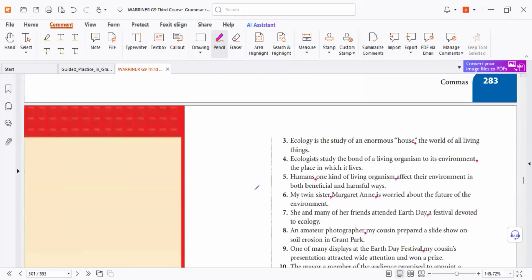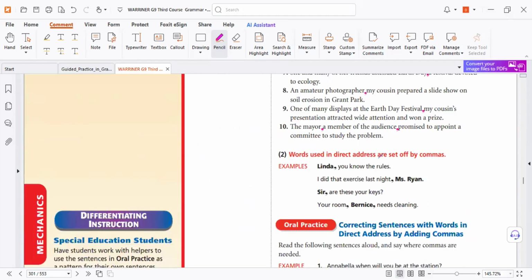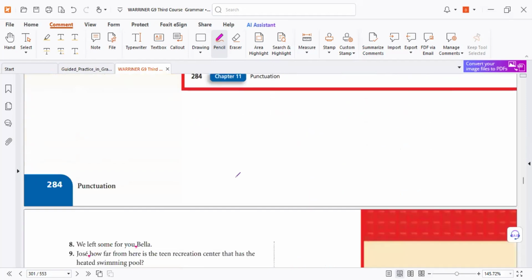And of course, we have many questions you can revise at home. Of course, we can use commas, as you know, in reading and writing to address people, like Linda. I'm talking to Linda. You know the rules. Here you're talking to a person. If you delete the comma, there will be confusion. So you need a comma. Sir, are these your kids? So you're talking to a person. Your room, Ernest, talking to Mr. Burns. This way. So it's so easy. So be careful. Questions with answers.